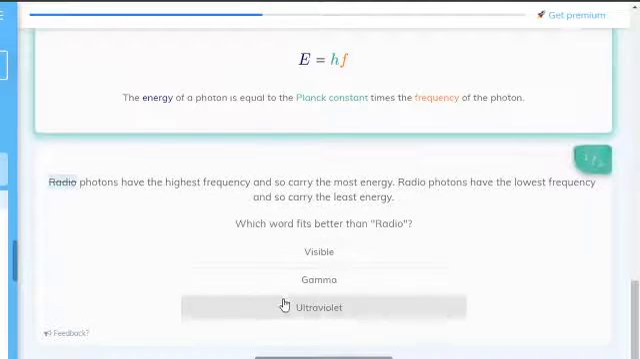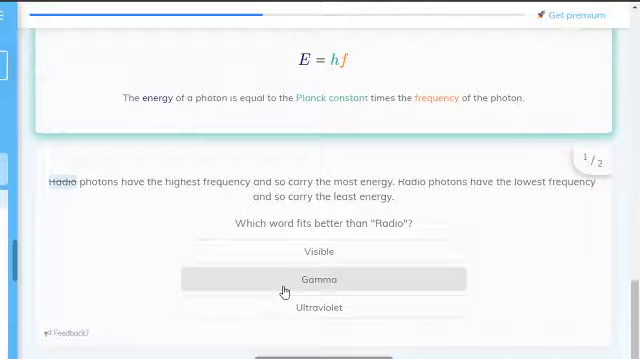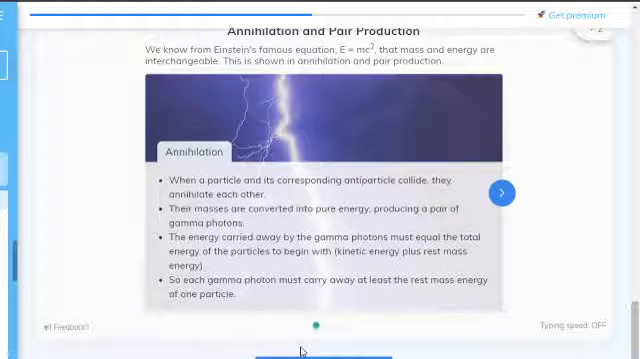So radio photons have the highest frequency. No, they don't. That's gamma photons, but we will read the whole thing. So they carry the most energy. Radio photons have the lowest frequency, so carry the least energy. The order is gamma, X-ray, ultraviolet, visible light, infrared, microwaves, radio waves.